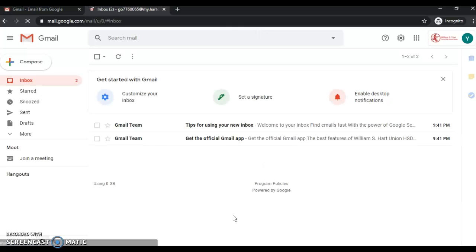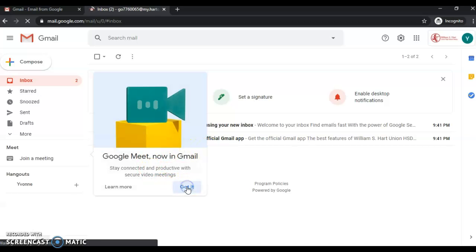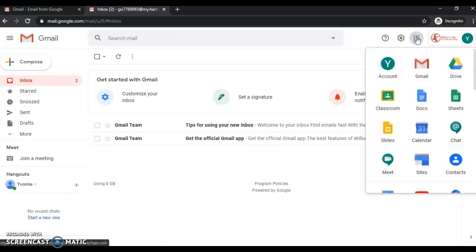Here you have your new email. And this is the email that you should always use for class. To go to Google Classroom, you click here and choose Classroom. There you will see the work.